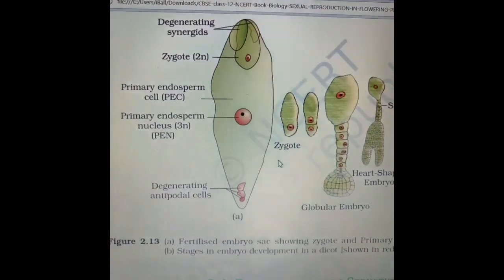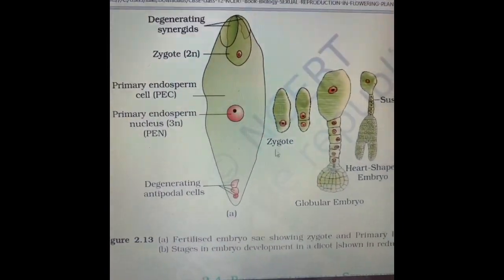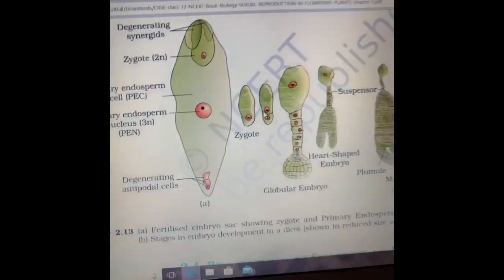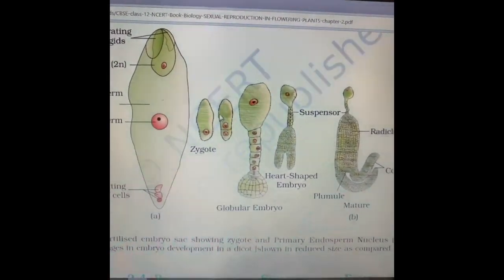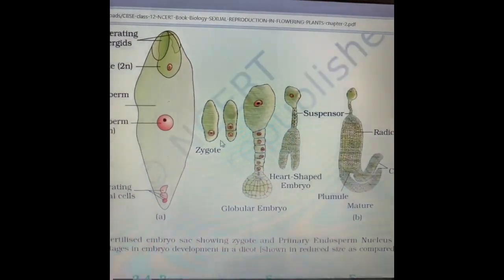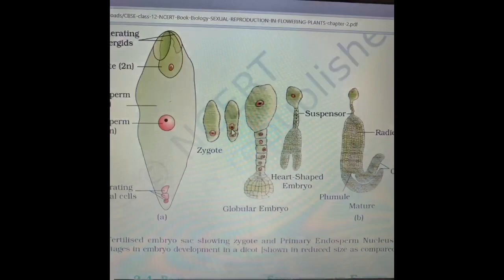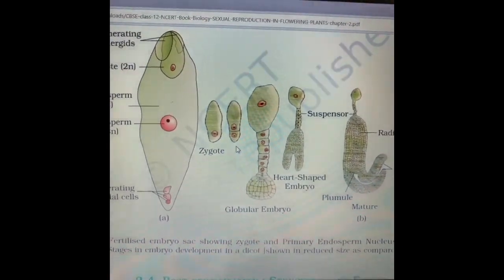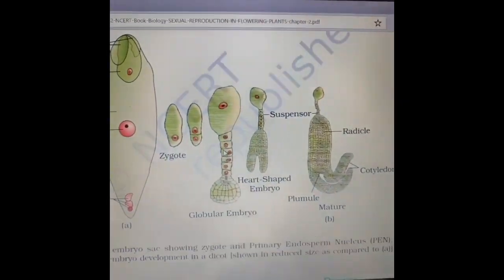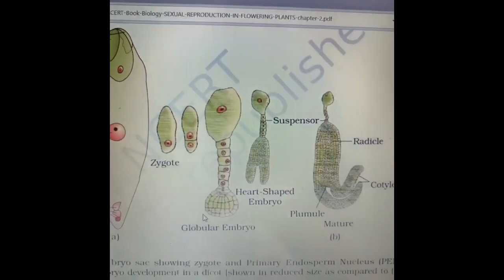How does the zygote divide? It divides mitotically. As it starts dividing, there is a pattern in the division. The zygote initially divides like this and then forms the globular embryo.